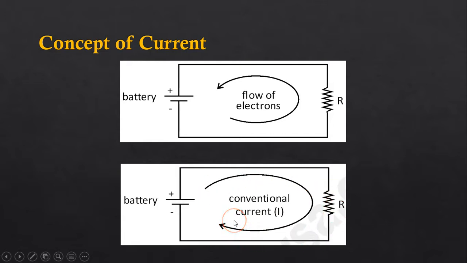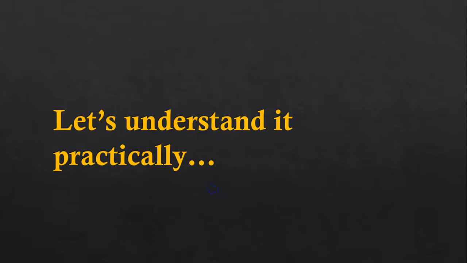So always remember, in all our lessons, in all our circuits, we shall consider conventional current, and this current always flows from the positive terminal to the negative terminal of the battery. You have to note down this point and remember it for all our future lessons and the entire syllabus of 11th and 12th standard. Let us understand it practically.